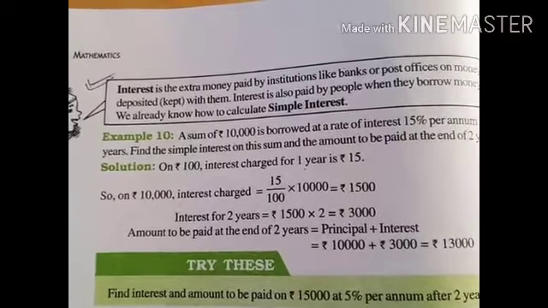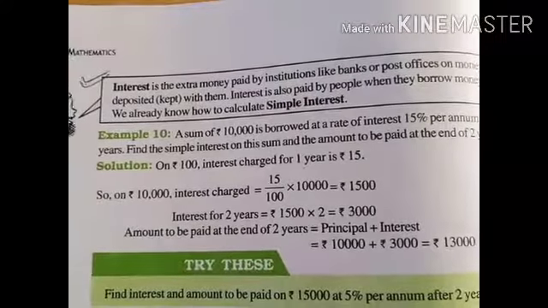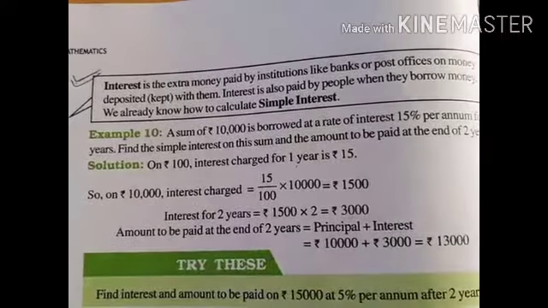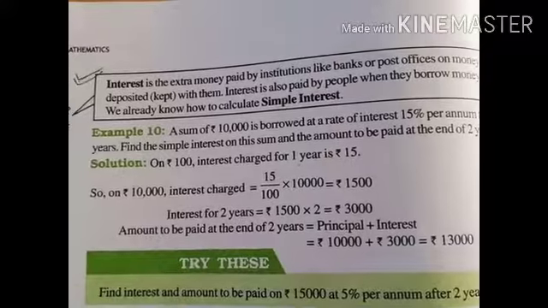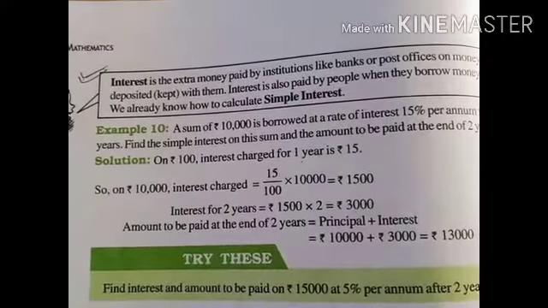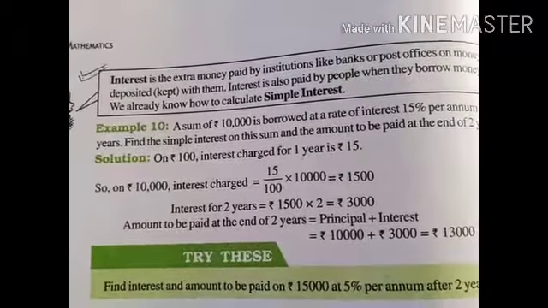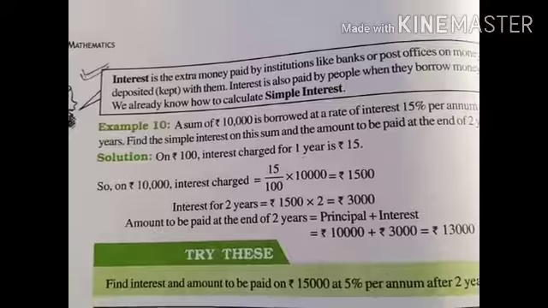If we are depositing money in the bank or borrowing money from the bank, we either get some extra money from the institution, or we have to pay some extra money to the institution.